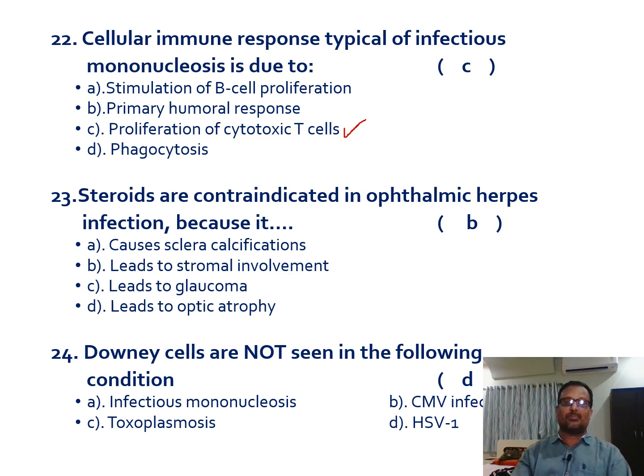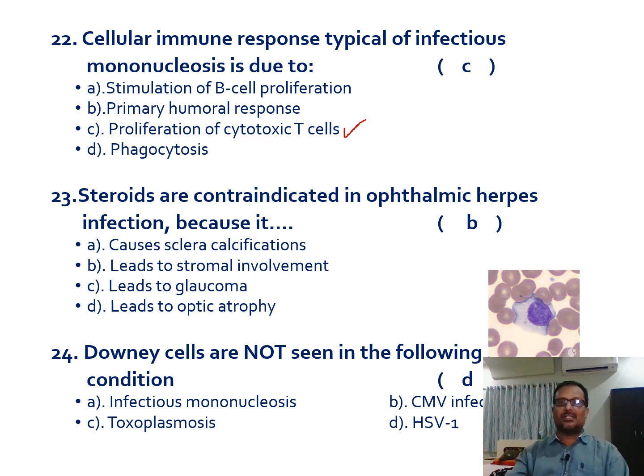Around that cell many RBCs are seen; they are known as Downey's cells, seen in infectious mononucleosis, in cytomegaloviral infections, and in toxoplasmosis, which is a parasitic infection produced by Toxoplasma gondii. But remember, in herpes simplex virus 1, we can't see Downey's cells. Jung cells are seen, but not Downey's cells here.